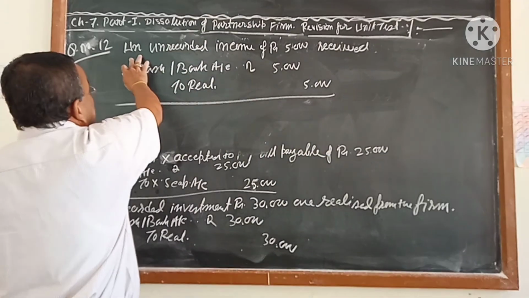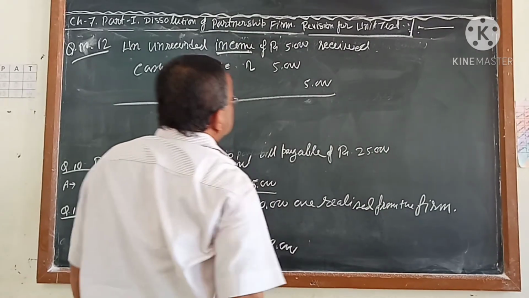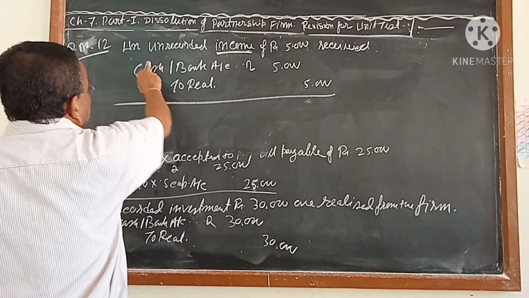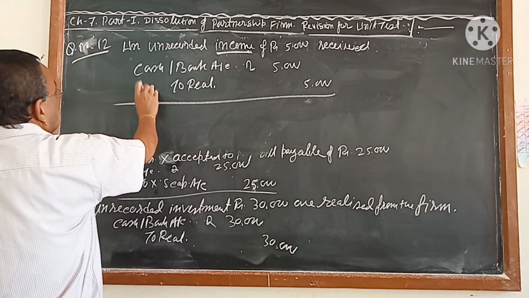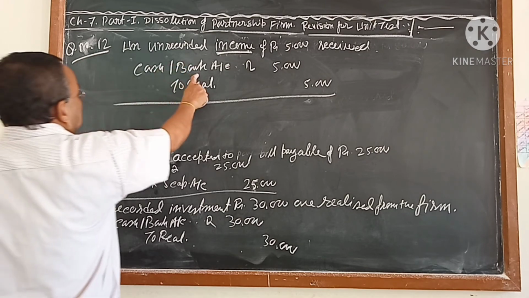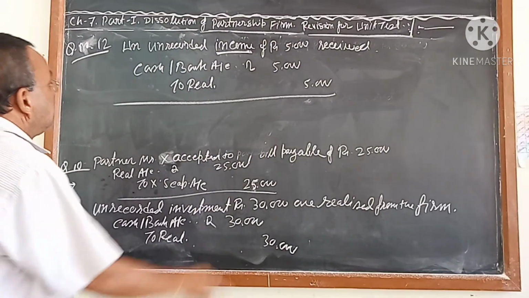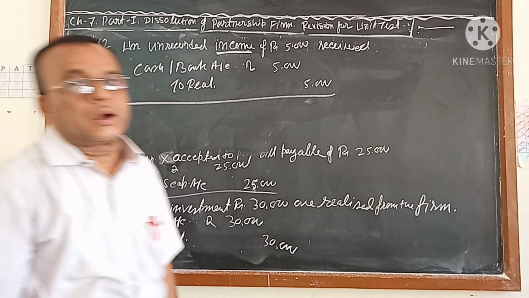In place of that, if unrecorded expense is given instead of income, the reverse entry will be there. That is, realization account debit to cash or bank, because you have to pay. In the case of income, cash is coming, so cash or bank account debit to realization. Whenever you are paying an unrecorded expense, it is the reverse entry, that is, realization account debit to cash or bank account.